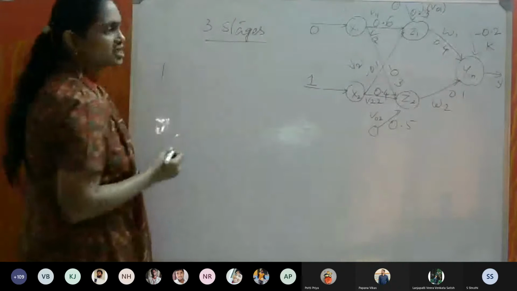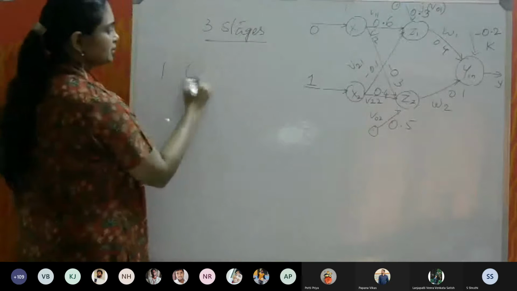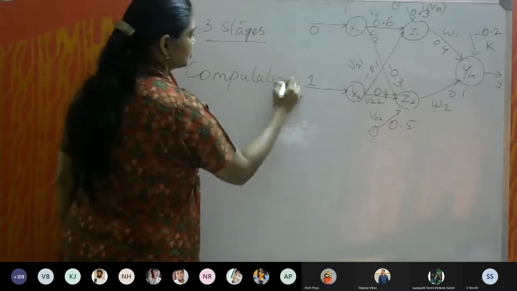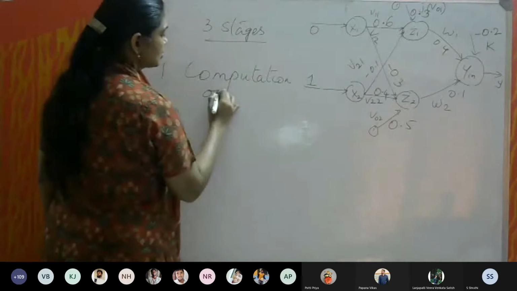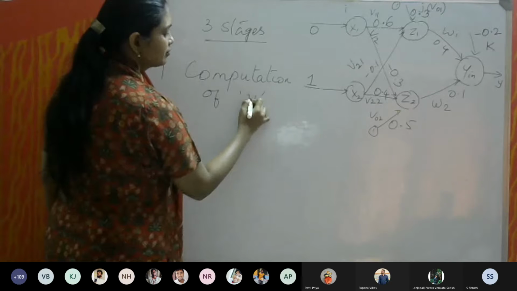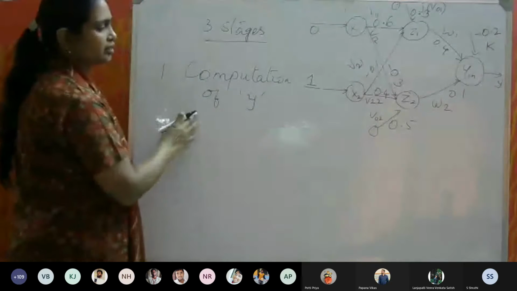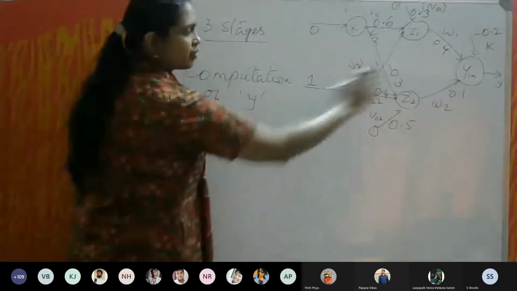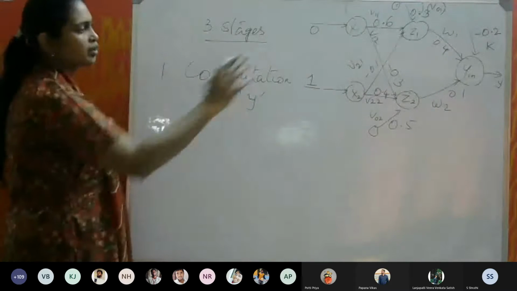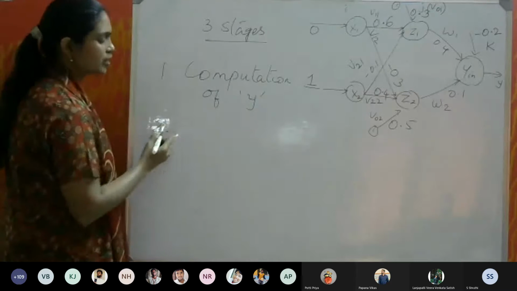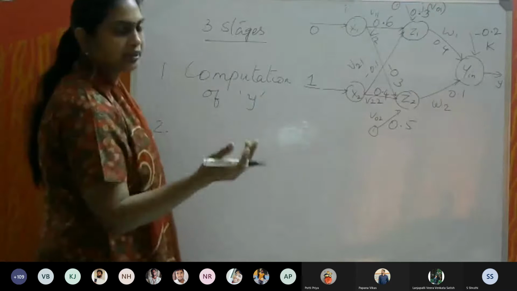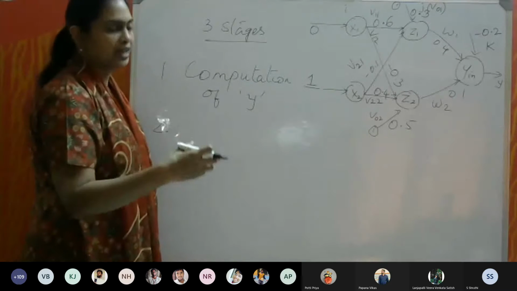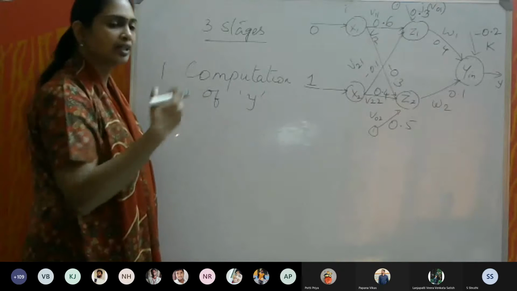The first stage is computation of the output y. That is the forward mechanism. And the next one is, if the target is not equal to y, we have to calculate the error value, and then we have to alter the weights.